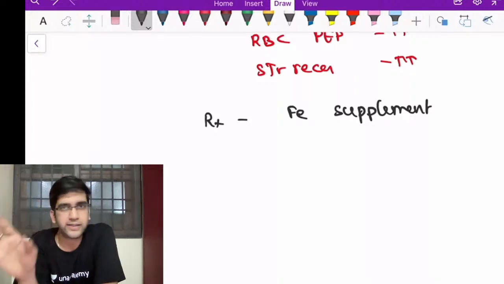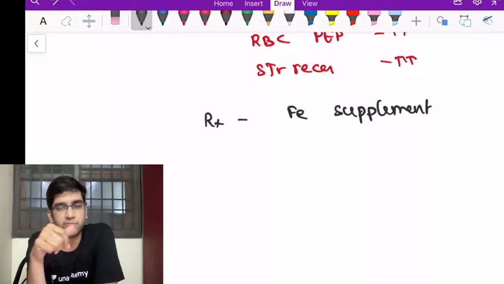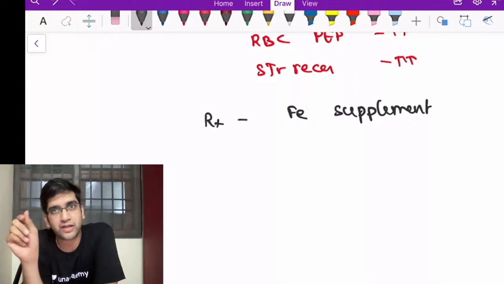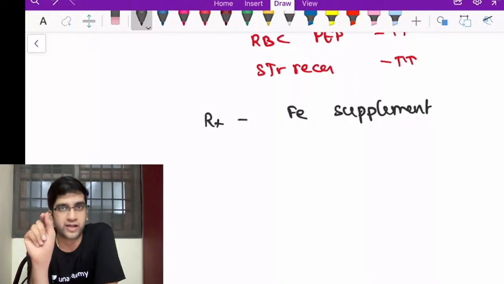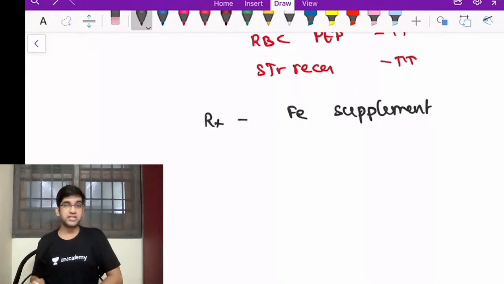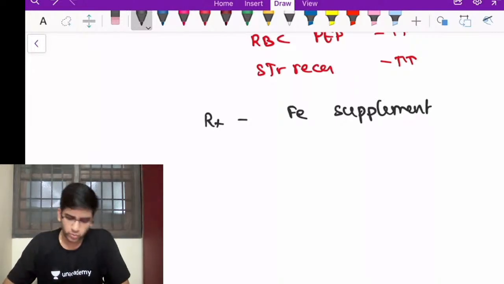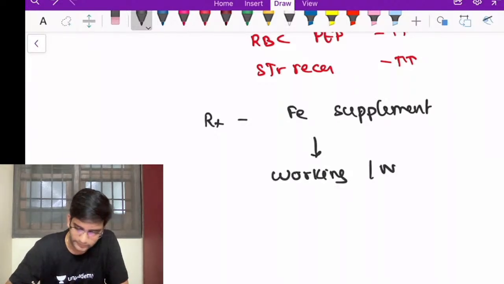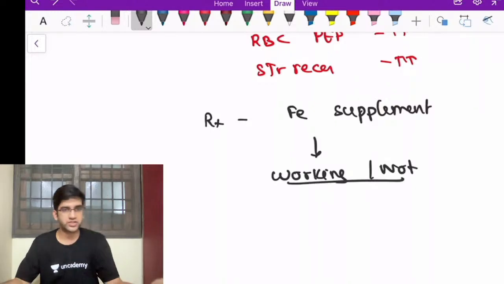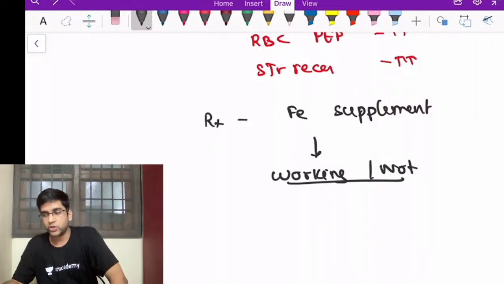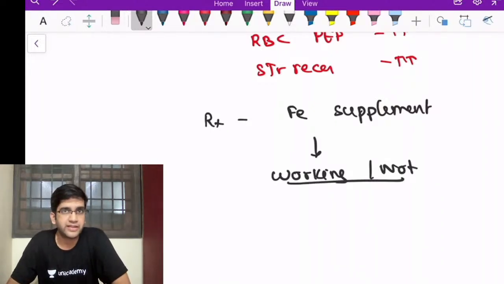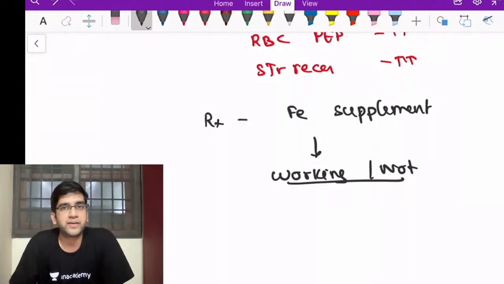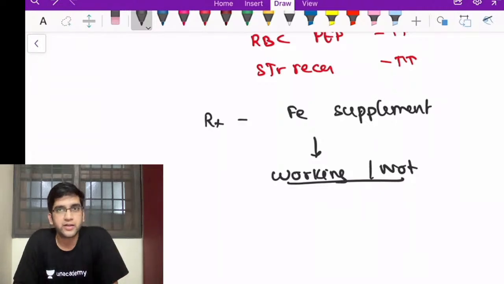The absorption will be reduced for sure, because the food will interfere with absorption. But something is better than nothing, right? Because when you don't take care of that, the patient will not be compliant for iron, right? So compliance is the biggest problem in treatment of iron deficiency anemia. Once you treat iron deficiency anemia, I need to know whether it's working or not. It's a very important question, right? It's working or not. I cannot wait for my hemoglobin to rise. It'll take 3-4 weeks for my hemoglobin to rise. So it's not a very sensitive indicator.